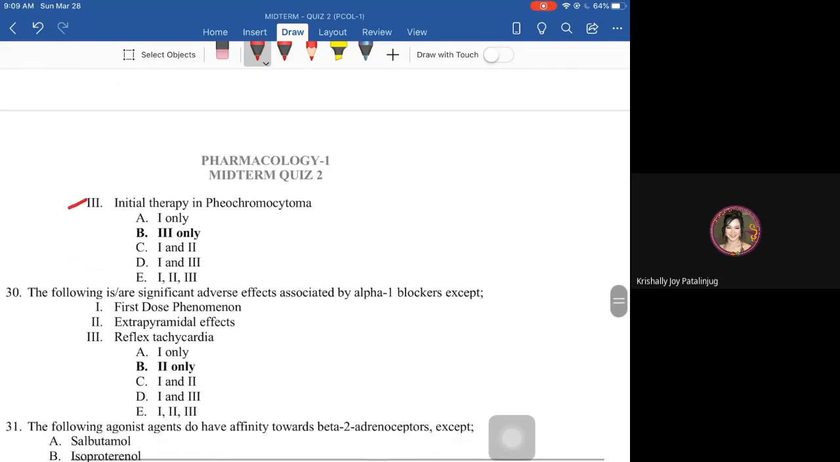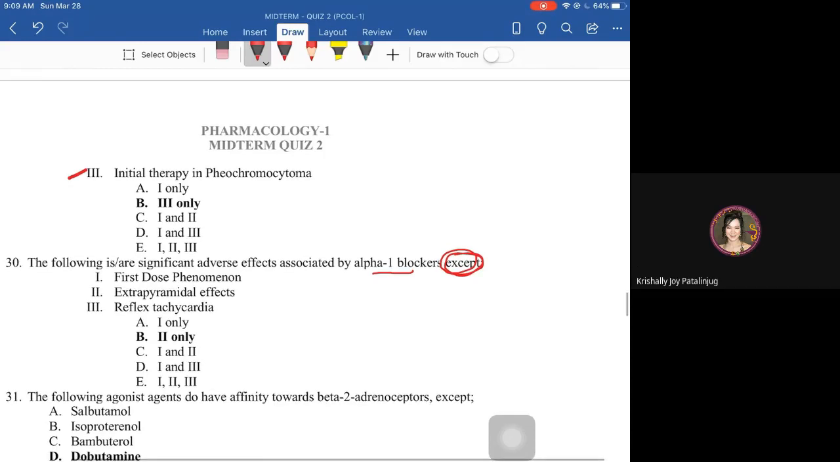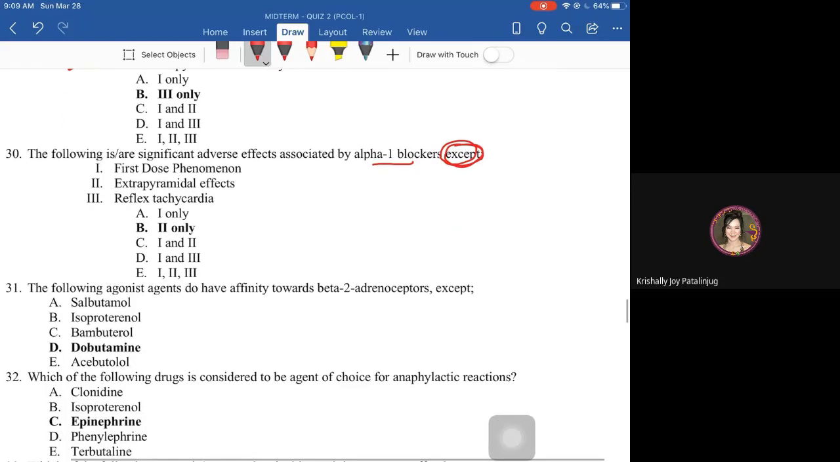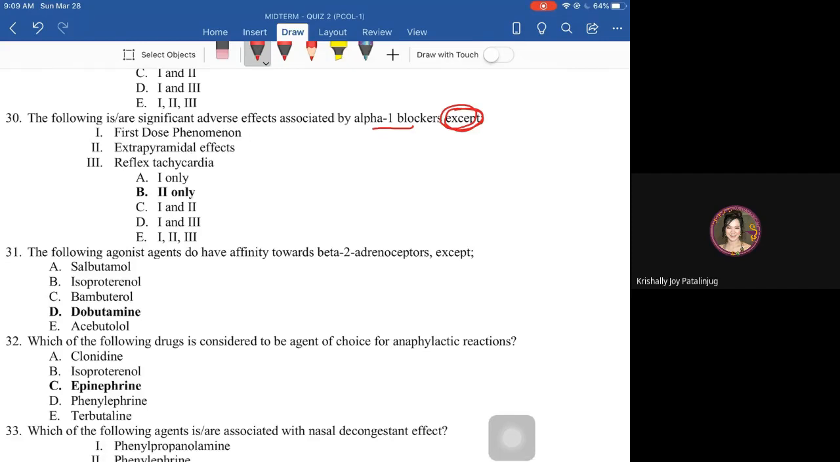Next, the following is or are significant adverse effects associated with alpha 1 blockers, except, okay? So, yung hindi related, hindi side effect ng alpha 1 blocker. First dose effect, this is a very common, no? This is a very common adverse effect by alpha 1 blockers, including reflex tachycardia. So, yung hindi kasali dito yung extrapyramidal effect. So, 2.